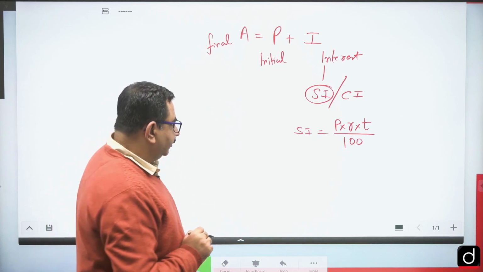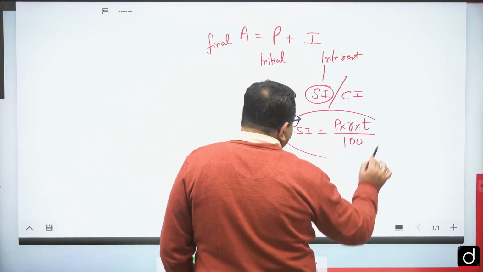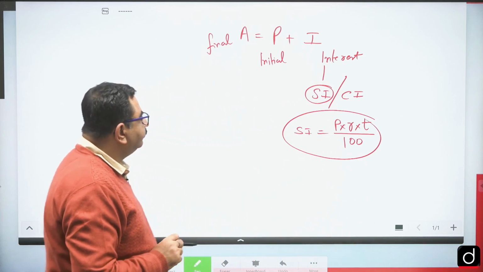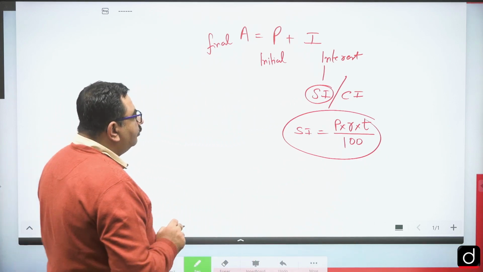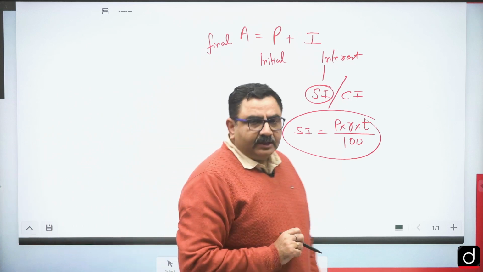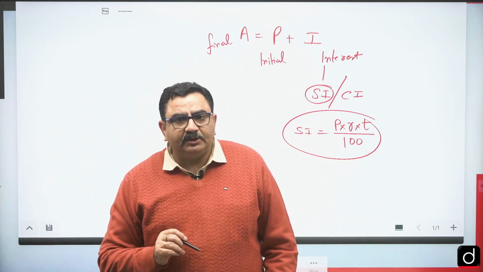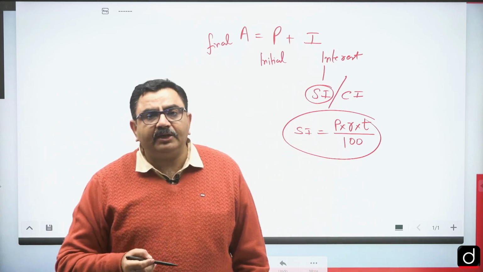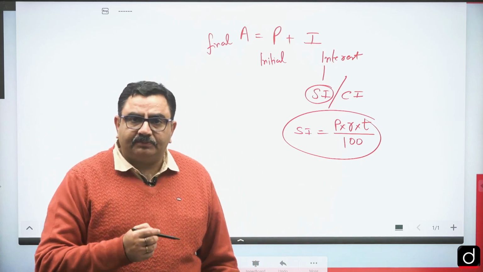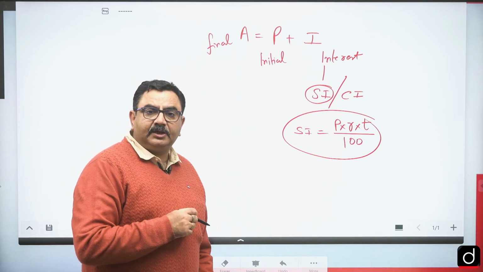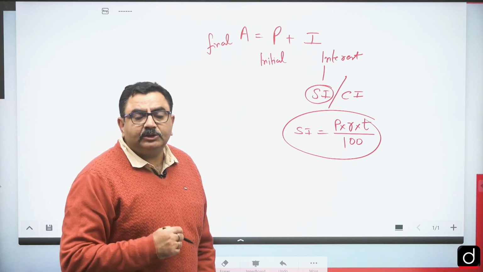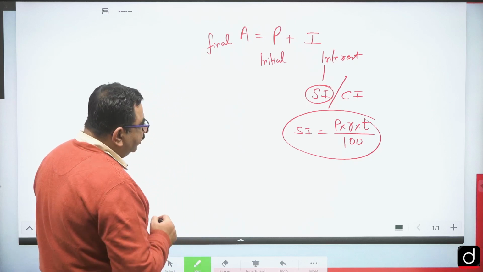One more thing we should remember: if I do not change the principal, the same simple interest is earned every year.